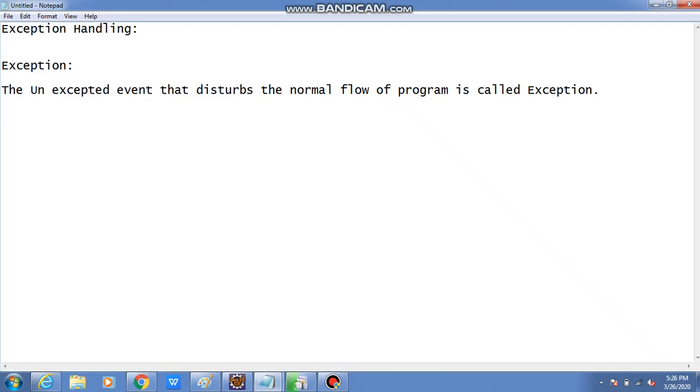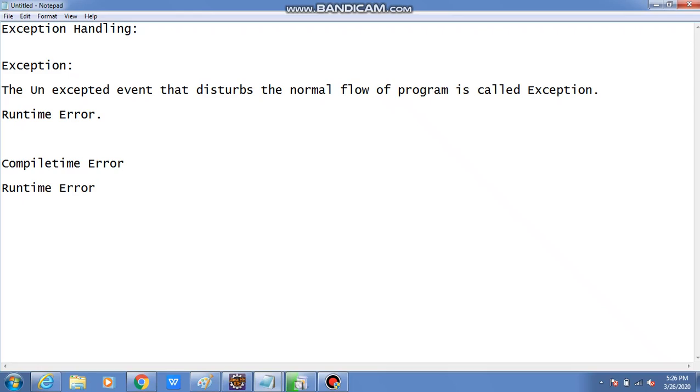Why do we require exception handling in our program? This exception is nothing but runtime error. Runtime error is nothing but exception. Now mainly two types of errors we are seeing: compile time errors and runtime errors.